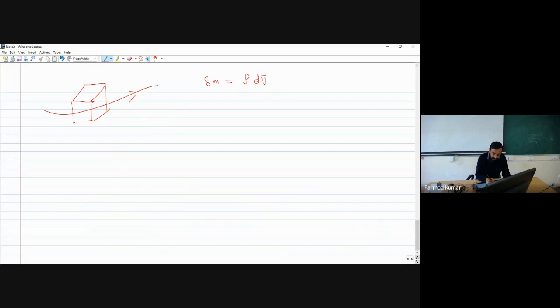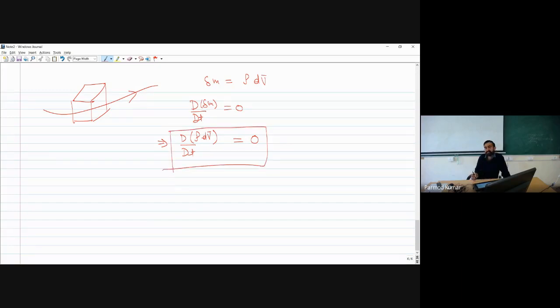So I can write mass conservation as d by dt of delta m equal to 0. So from here I can write d by dt of rho times dV bar is equal to 0. Let me keep this equation like this only.